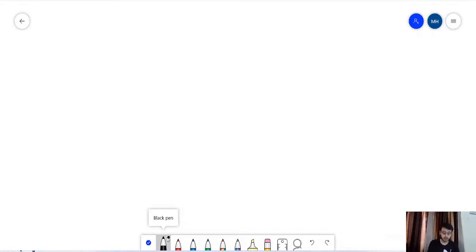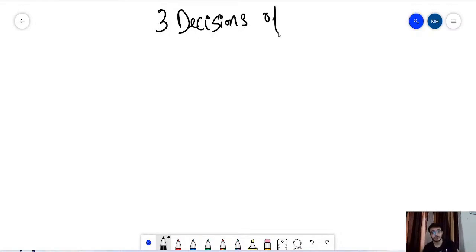Now, in this session, we're going to talk about the three most important activities of financial management. What can be the three most important decisions in financial management that you need to understand? I'll write here: three decisions of financial management, or three most important activities of financial management that you need to understand.